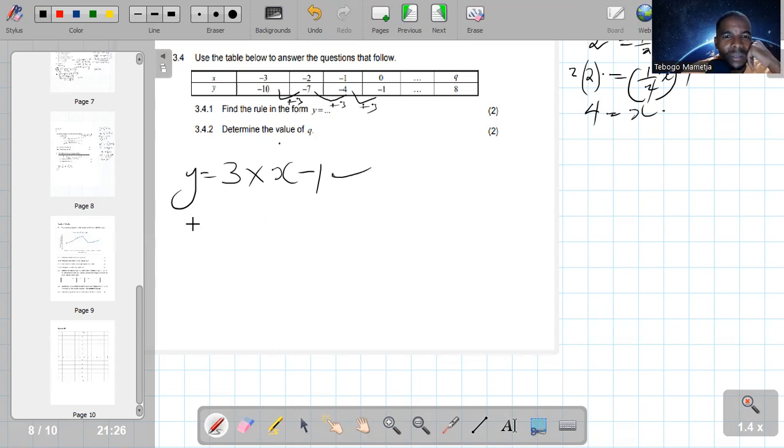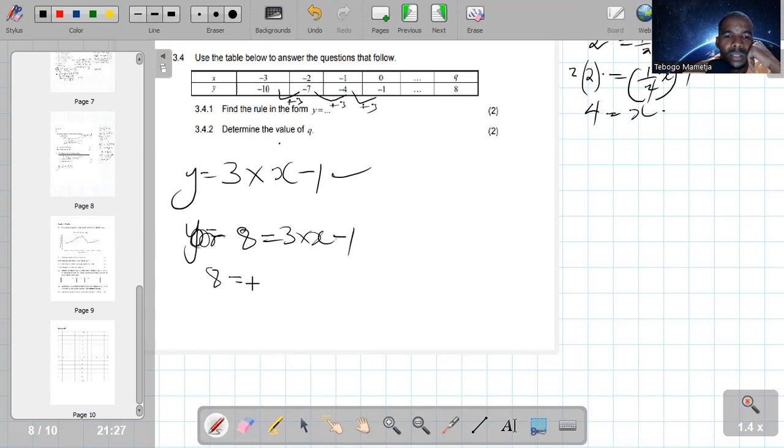So now determine the value of Q. The value of Q can be determined by using a rule. So y is equal to, so we are looking for x when y is 8. So in the space of y, we're going to put 8, which is 3 times x plus -1. So this is supposed to be minus 1.